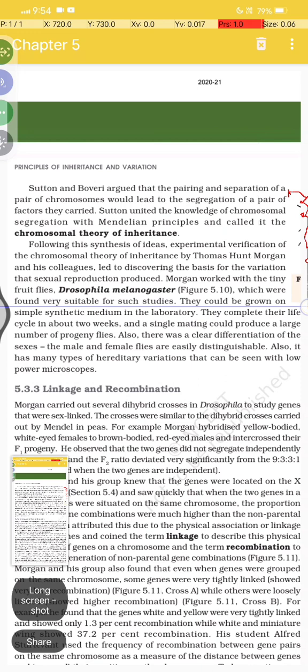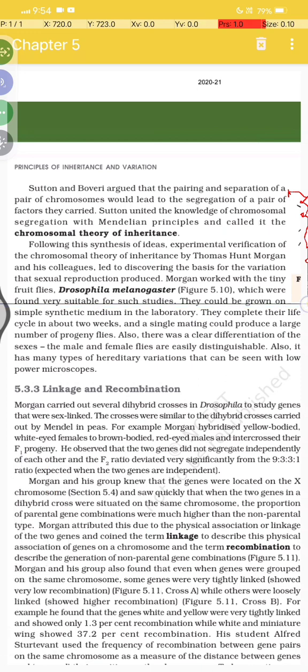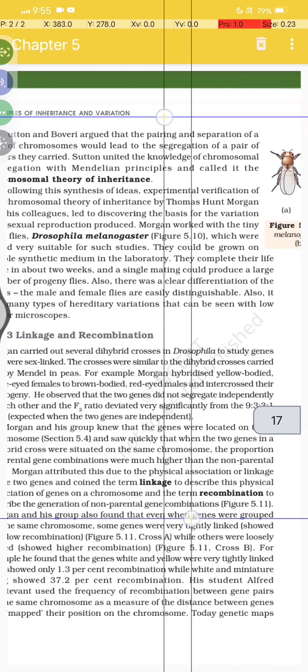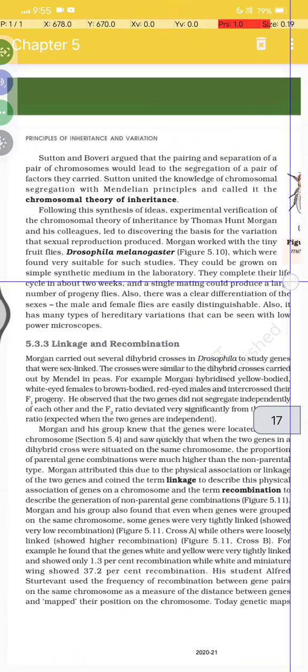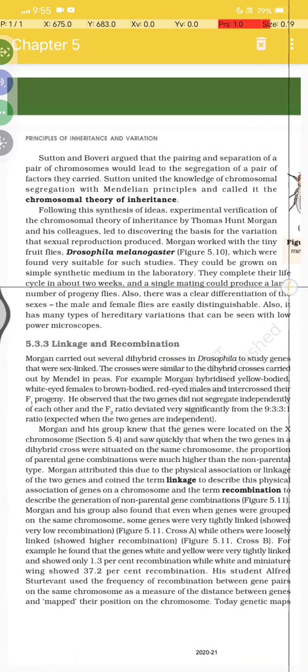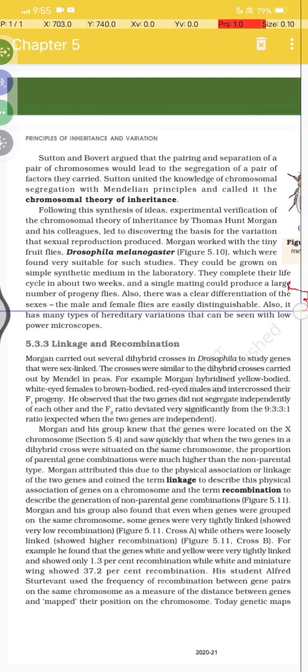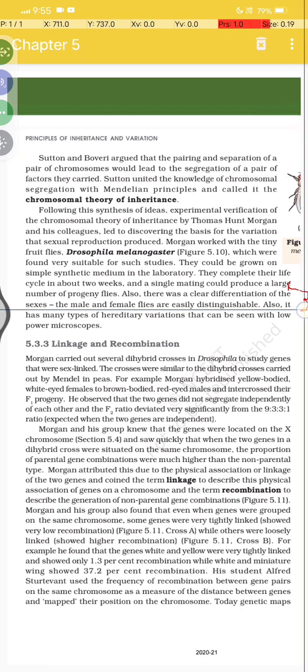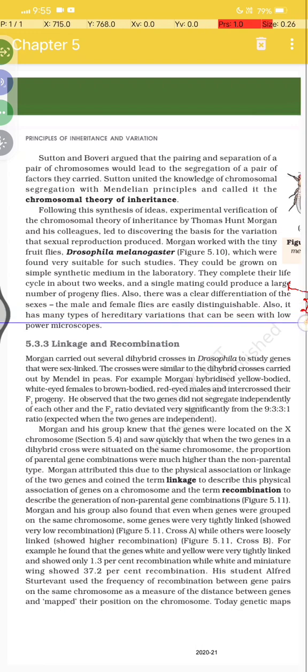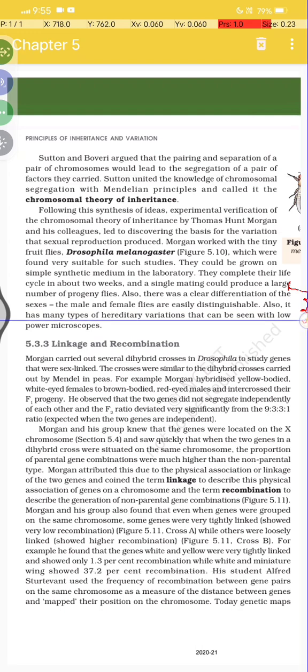Drosophila was found to be suitable for such study: it could be grown on a simple synthetic medium in the laboratory, it completed its life cycle in about two weeks, and a single mating could produce a large number of progeny. There was also a clear differentiation of the sexes, male and female flies being easily distinguishable, and it has many hereditary variations that can be seen under a low power microscope.